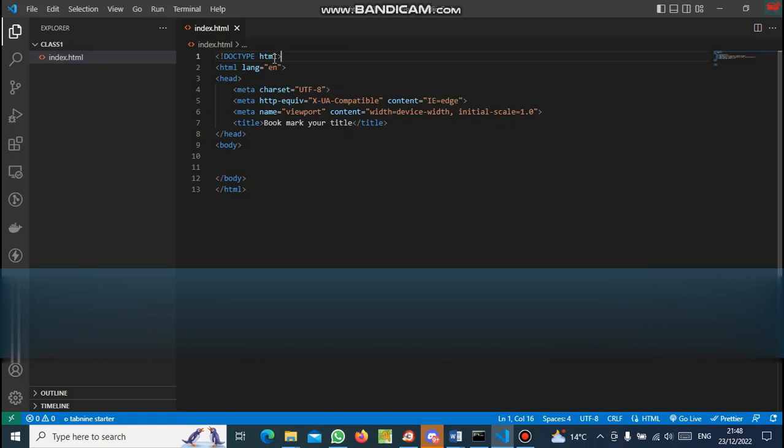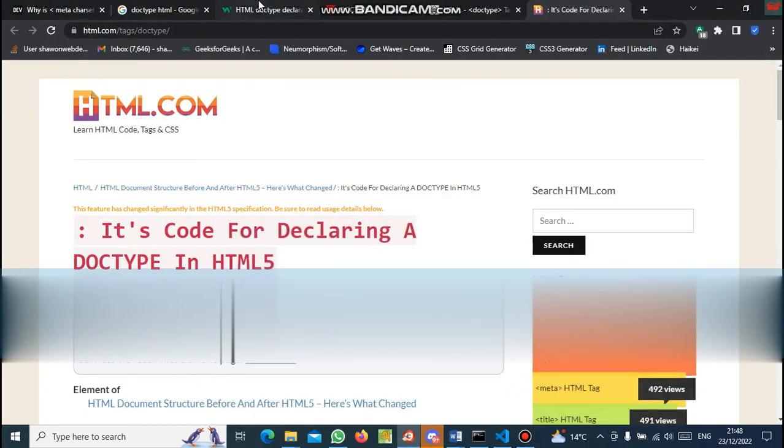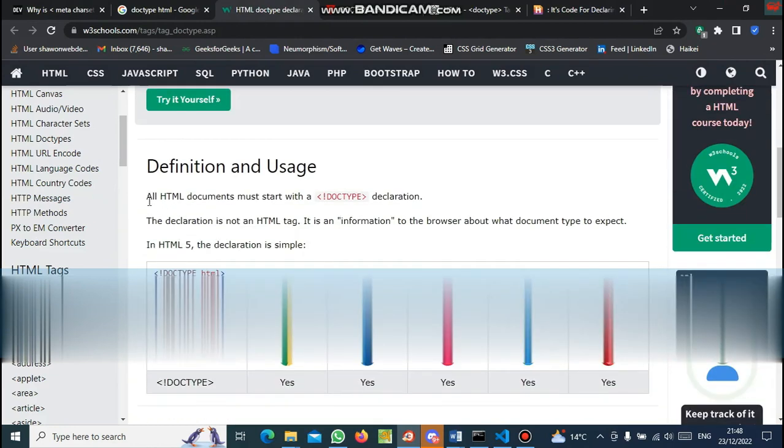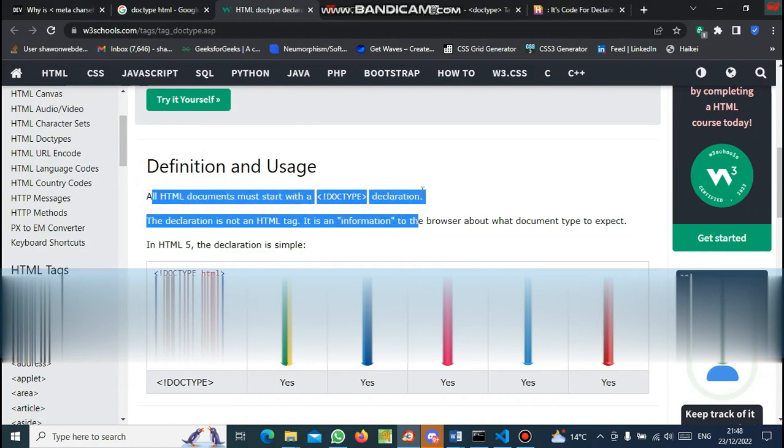Let's deep dive into the basic structure. Doctype HTML. It is the declaration of HTML5, just like an HTML identity. HTML has a few versions. This version is modern and has a lot of features included.